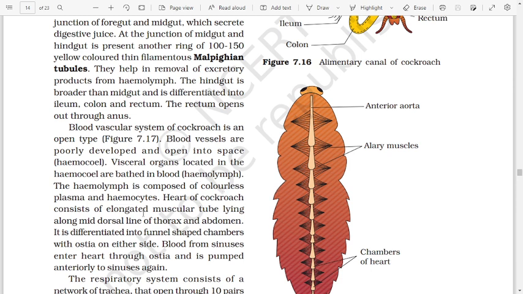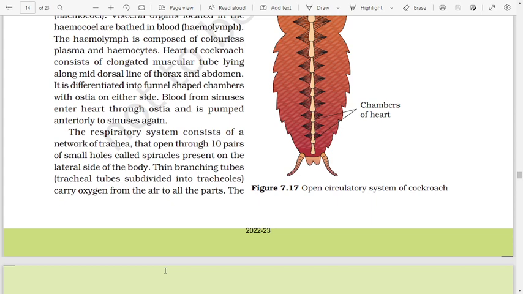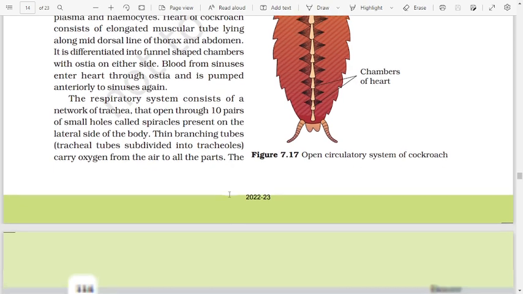The heart of cockroach consists of an elongated muscular tube lying along the mid-dorsal line of thorax and abdomen. It is differentiated into funnel-shaped chambers with ostia on either side. Blood from sinuses enters the heart through ostia and is pumped anteriorly to the sinuses again. The respiratory system consists of a network of trachea that opens through 10 pairs of small holes called spiracles present on the lateral side of the body. Thin branching tubules, the tracheal tubes, subdivided into tracheoles, carry oxygen from the air to all parts.